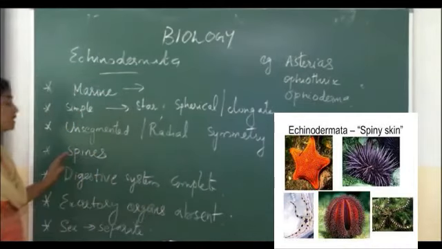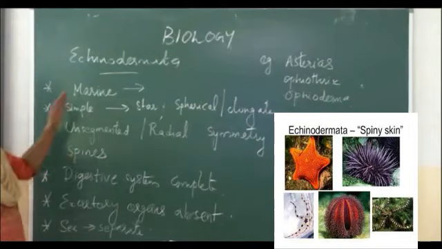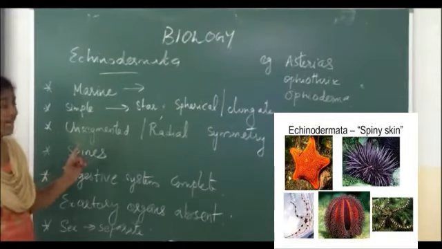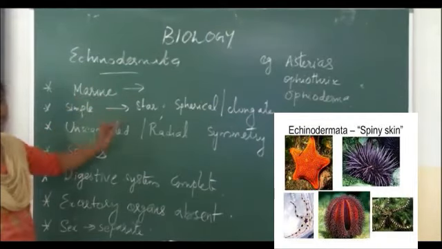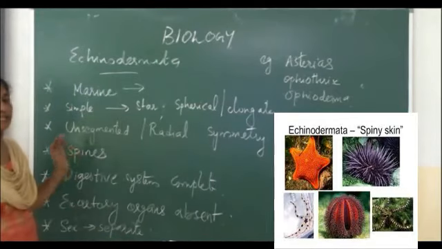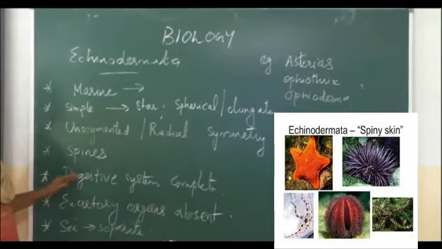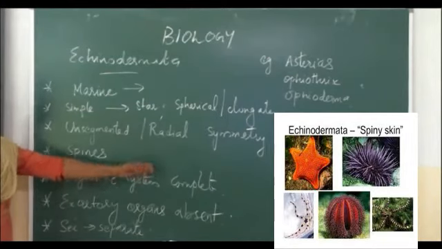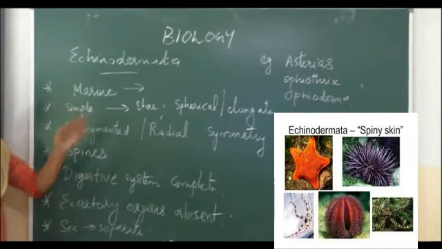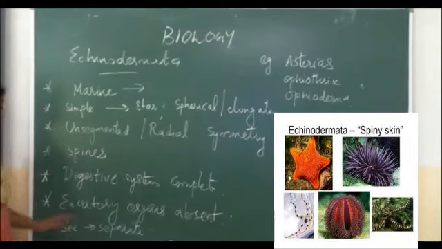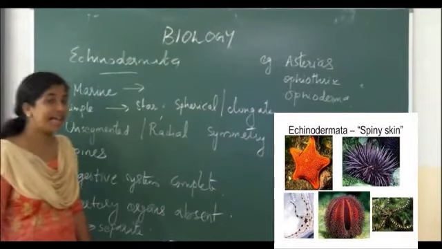Then spines are present on its body surface. An important characteristic of phylum Echinodermata is spines. Then the digestive system is complete, that means continuation from the mouth to anus. Excretory organs are absent.